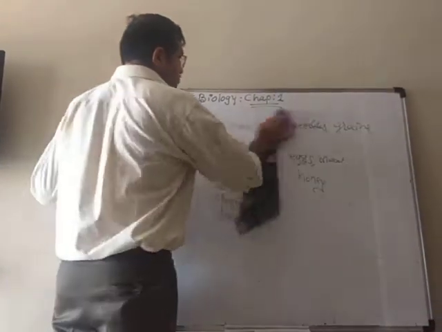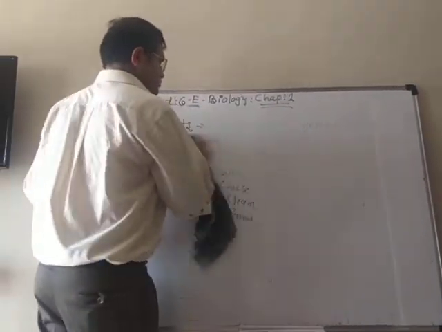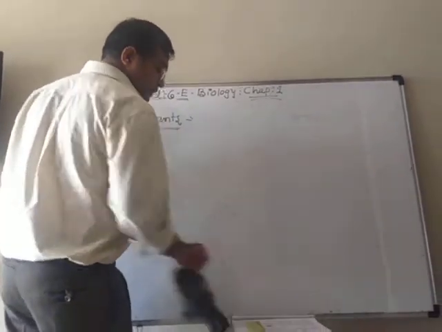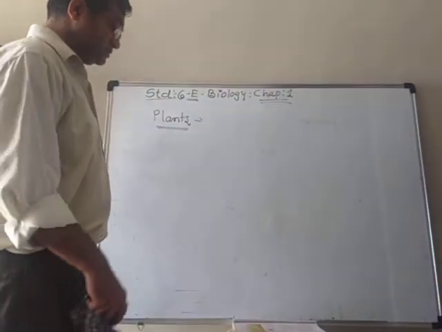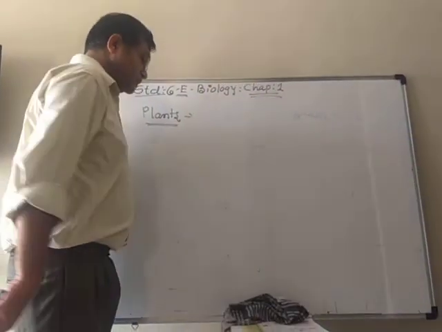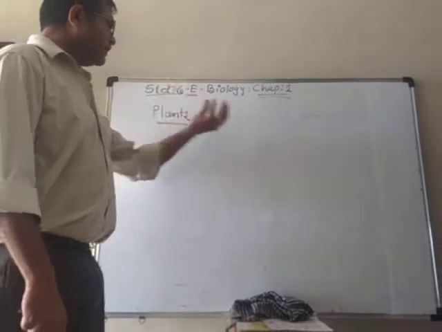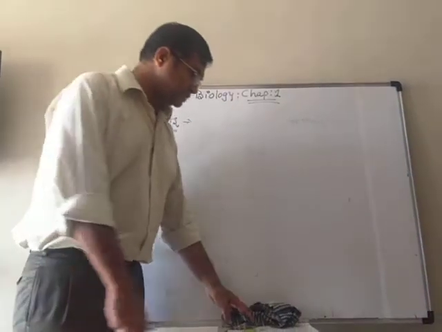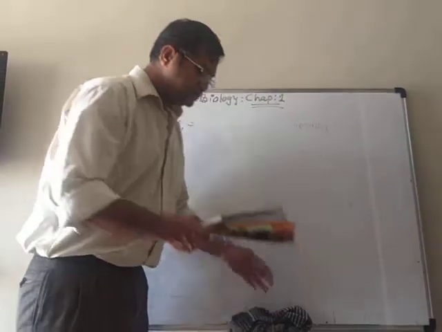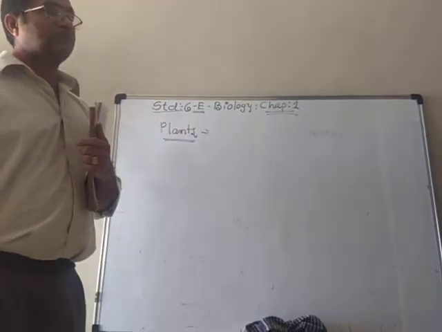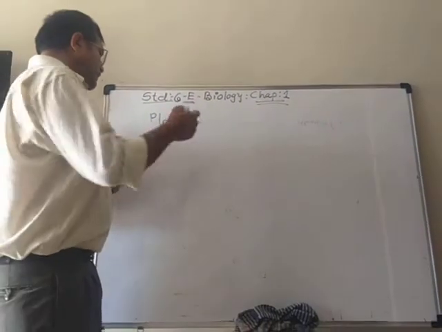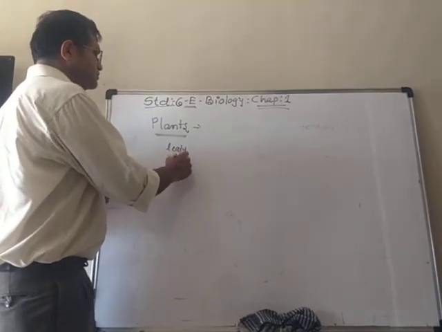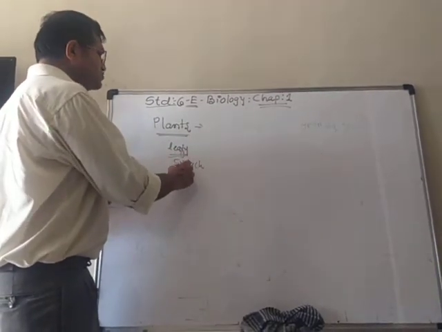Now about the plant, in a plant also there are some parts which are edible. Means not only are we eating the fruits and vegetables, but in the plant we can eat some other parts also, like in leafy vegetables like spinach, we eat the leaves of it.